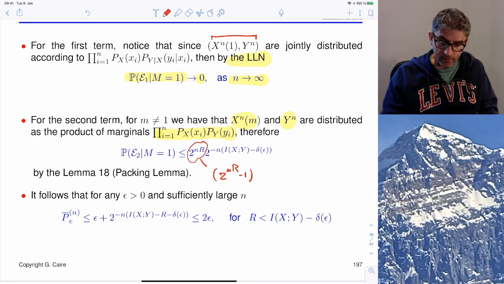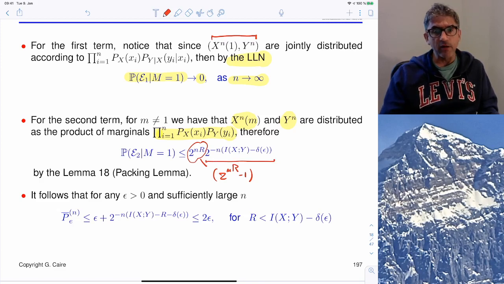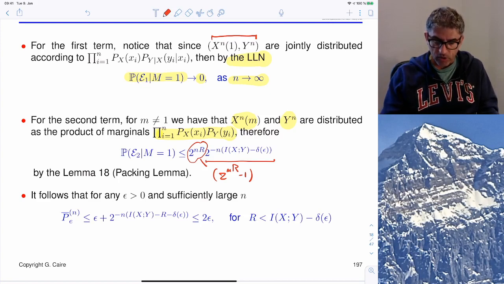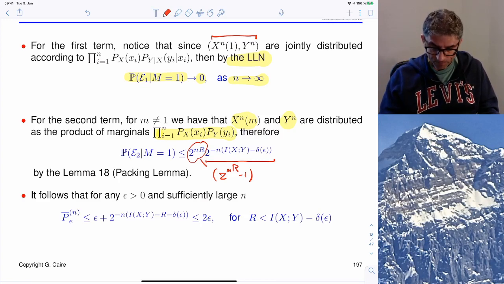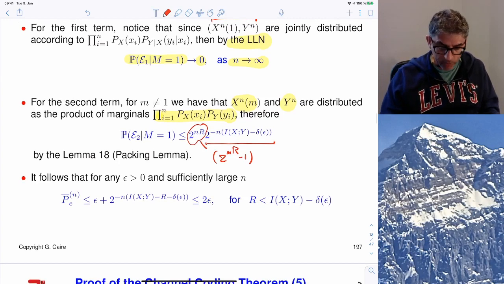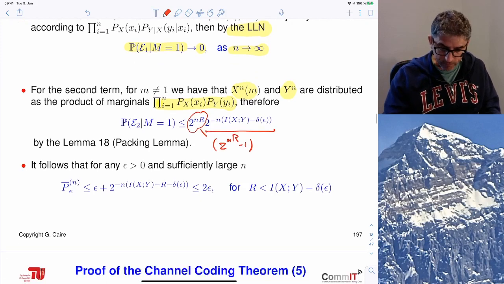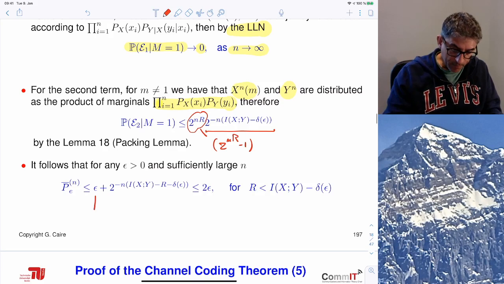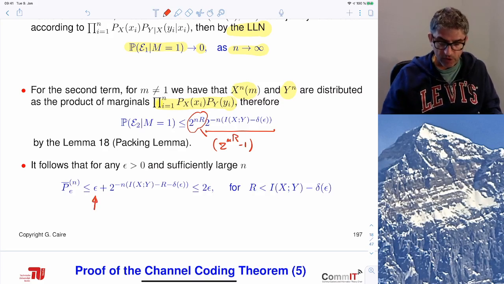So the size of the set, and then we have the probability that two random vectors individually distributed according to the marginals but independent are in fact jointly typical. We know that this goes to 0 as 2 to the minus n times the mutual information minus a small quantity. So we conclude that the second term, P(E2), can be made smaller than epsilon for sufficiently large n.